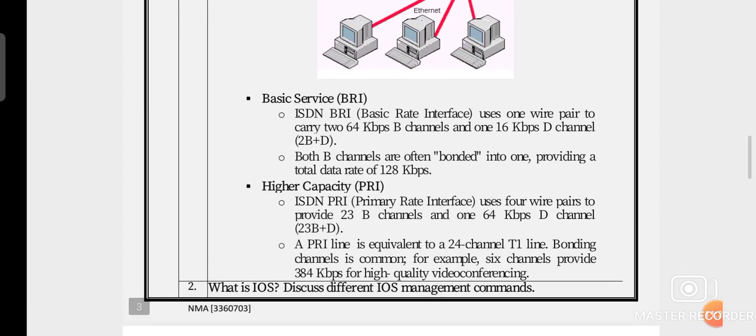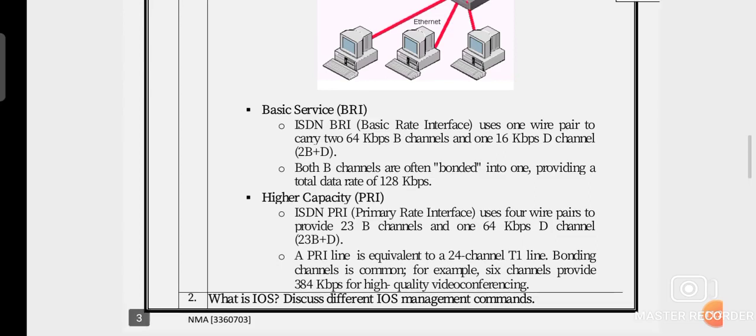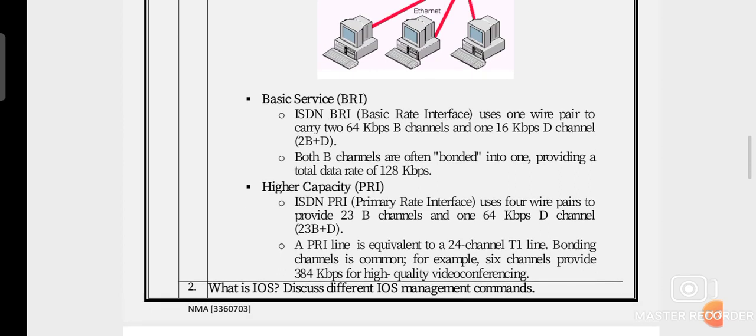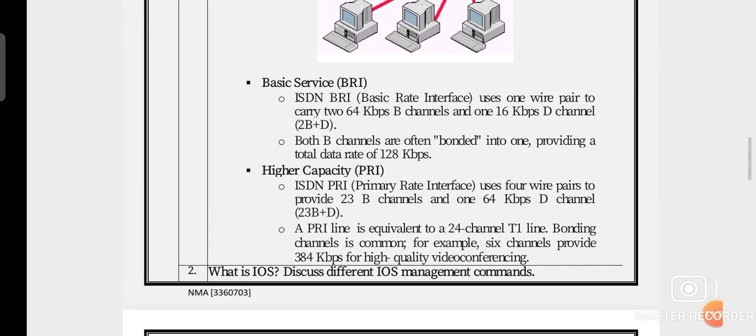Then second, PRI, higher capacity. PRI stands for Primary Rate Interface, and it uses 4 wires. In BRI we use 1 wire pair, and here PRI uses 4 wire pairs. It provides 23 B channels and a 64 kbps D channel. We can say 23B plus D, because the B channels number 23 and the D channel is one 64 kbps channel. That's why we call it 23B plus D for PRI, Primary Rate Interface.